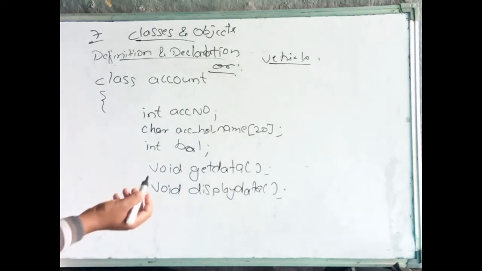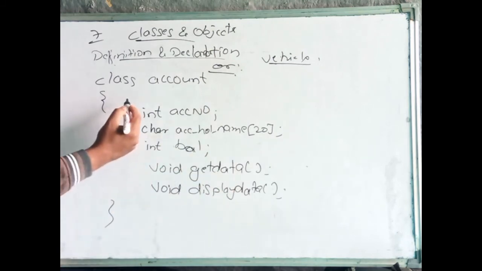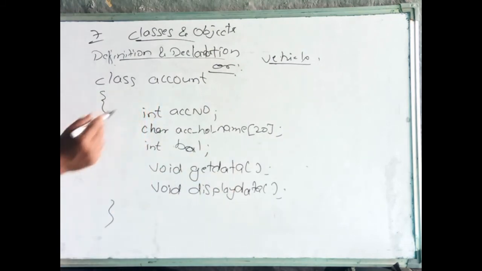What are the functions we can perform? We can get the data of this account. We can display that data. These are the functions. See here, I'm not specifying any access specifier. Not private, protected, or public. I have not written any of them here.